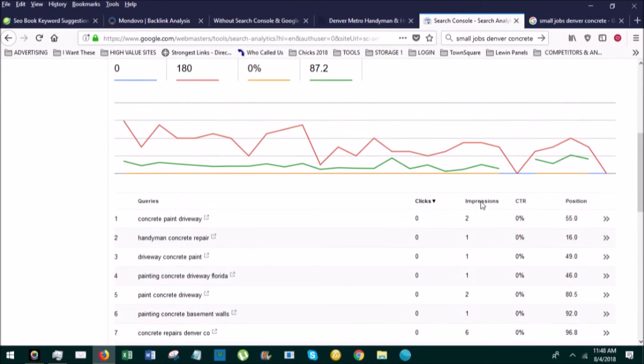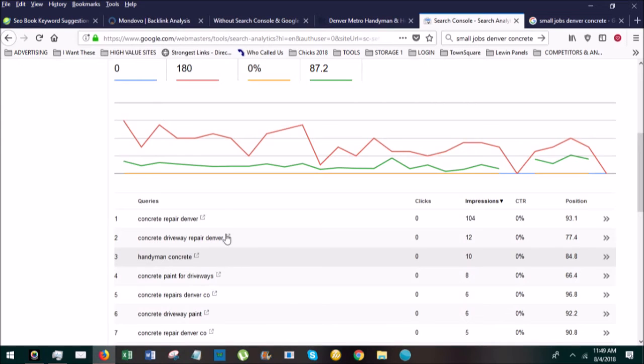We'll go back up here. Let's go by impression under this general reduced search. So concrete repair Denver, I got 104 impressions. And the same thing, here's another 12. So yeah, about 120 impressions for concrete repair Denver.